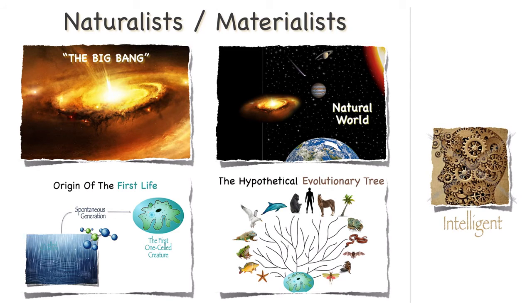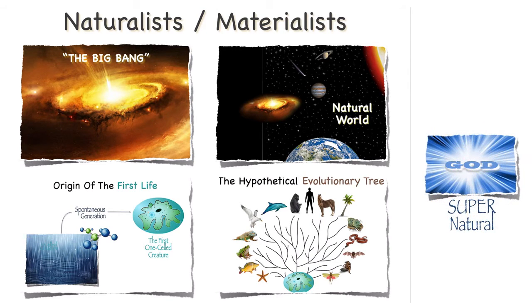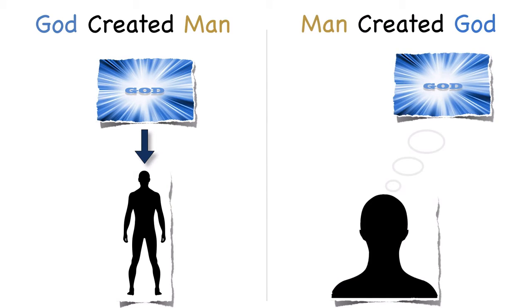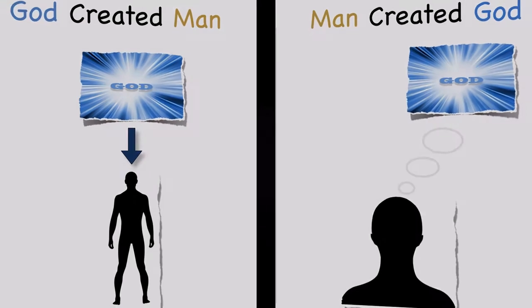There was no intelligent guidance. There was no God involved in the process. And after the universe banged into existence, nature and natural laws went to work and did all the rest. While there are many people in the world who believe in God who created man, there are many Darwinists, naturalists, and materialists who believe that the concept of God is just a figment of man's imagination, that man created God. So who's right? Did God really create man, or did man create God?